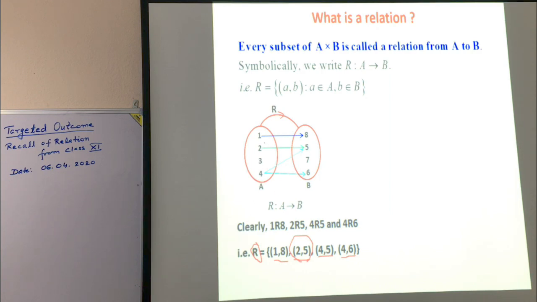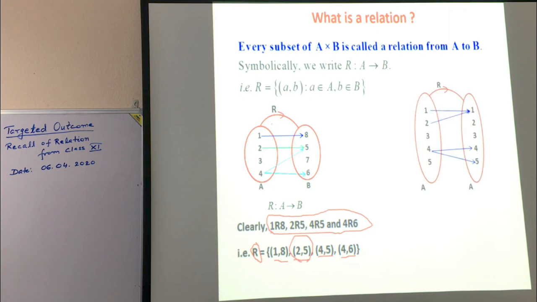And which element is connected with which element is written by this. 1 is related with 8, 2 is related with 5, 4 is related with 5, and 4 is related with 6. And in tabular form we write R as this. So every subset of A cross B is a relation from A to B.